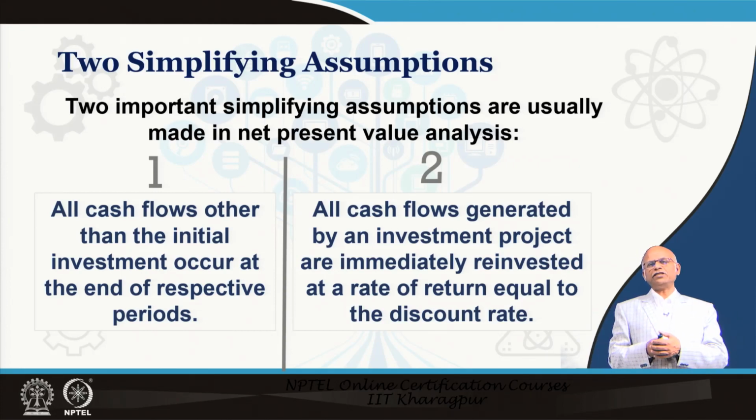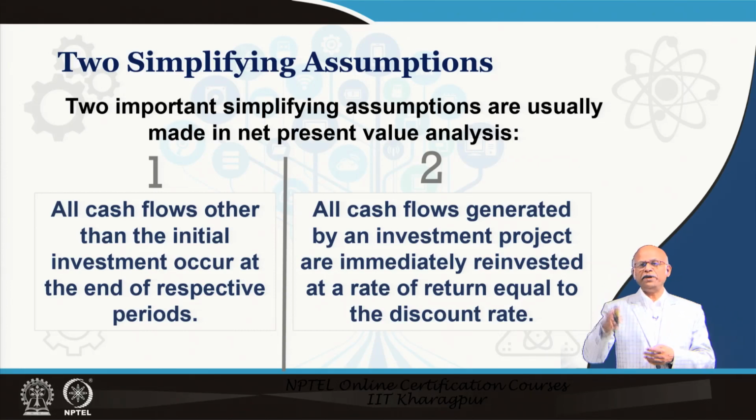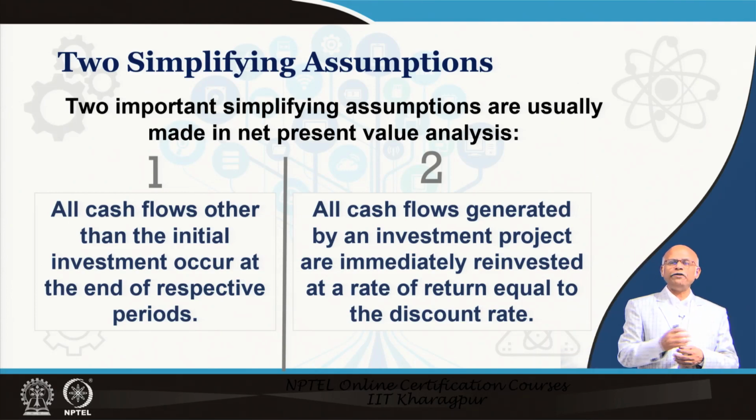So, suppose some cash flow happens at the beginning of the 5th year, we are going to discount it for the whole 5 years. So, we assume that it is happening at the end of the 5th year rather than the beginning of the 5th year.